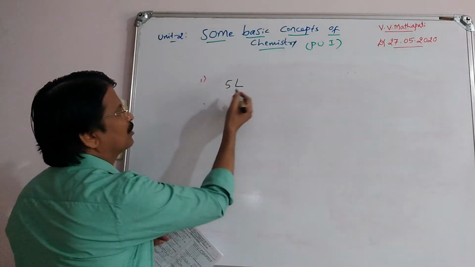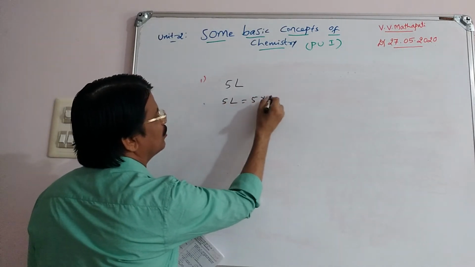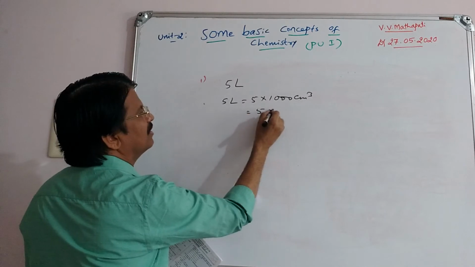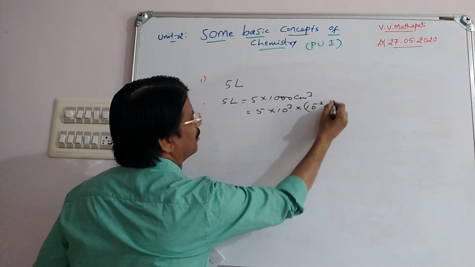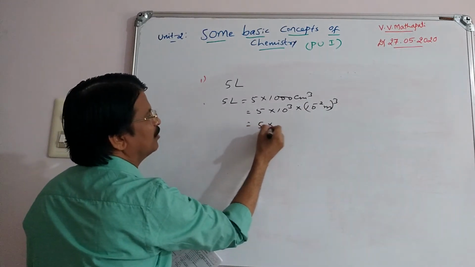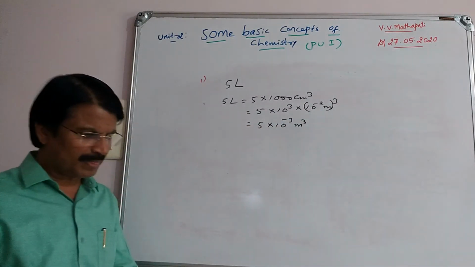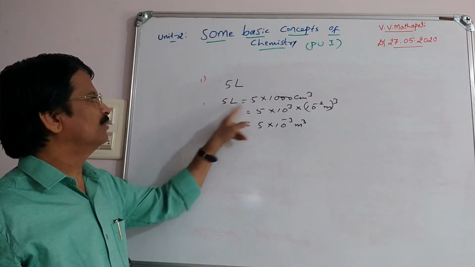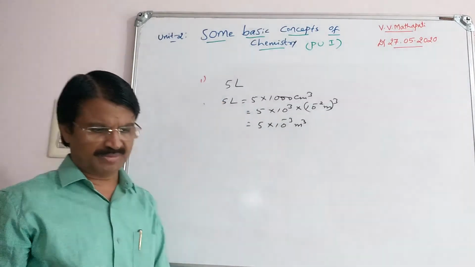So let us see how to convert. 5 liter equals 5 into 1000 centimeter cube, 5 into 10 raised to 3 into 10 raised to minus 2 m to the power 3, which is 5 into 10 to the power minus 3 m cube. The main base is the 1 liter value, and here they can give any number. Okay, this is one question.